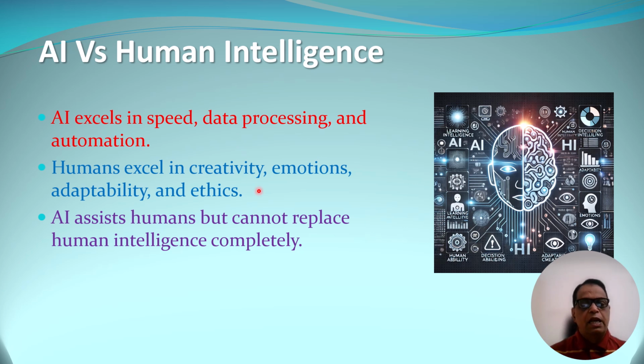Humans are excellent in creativity. Humans have emotions, they have adaptability, they know ethics, but AI can assist humans. So whenever we think of AI, AI is already developed, it is already available. Now we cannot ignore it. So we have to think of AI as a tool, and at present it cannot replace human intelligence completely. And therefore we can make use of AI as a tool in order to improve our own performance.